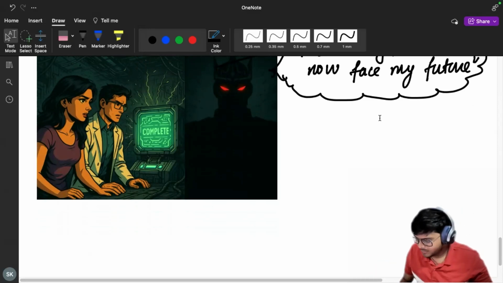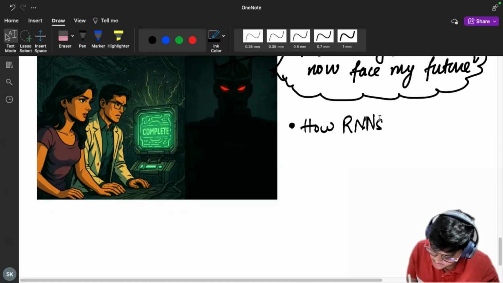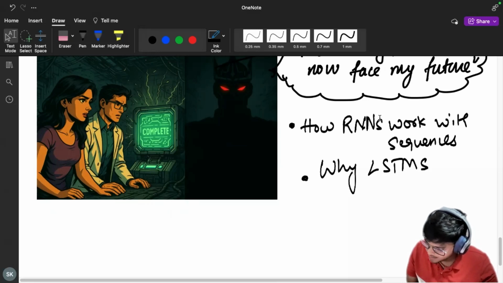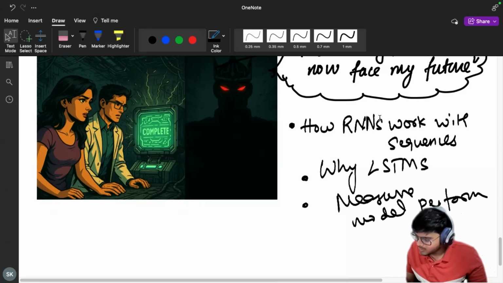You learned how RNNs work with sequences, why we use LSTMs, how to generate predictions one at a time, and how to measure the model's performance. So this is what it means to echo intelligence through time.